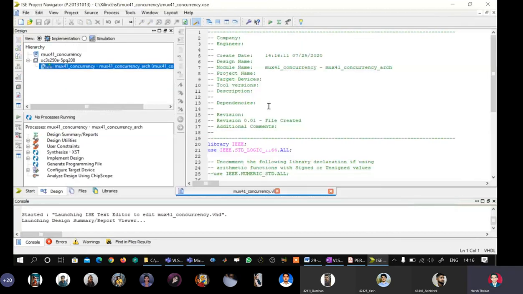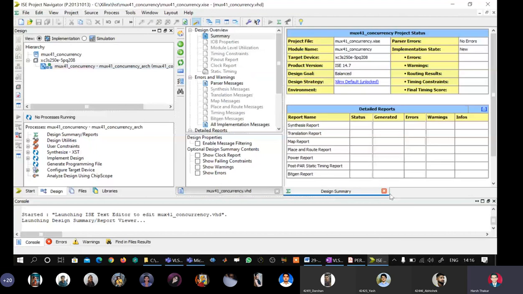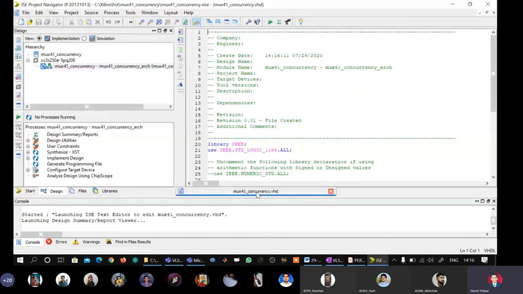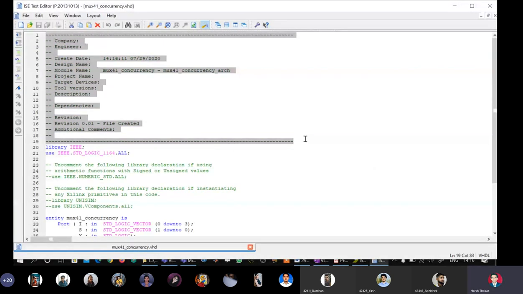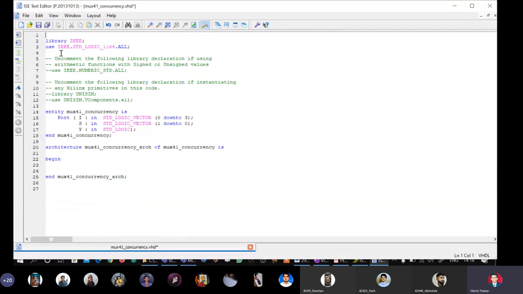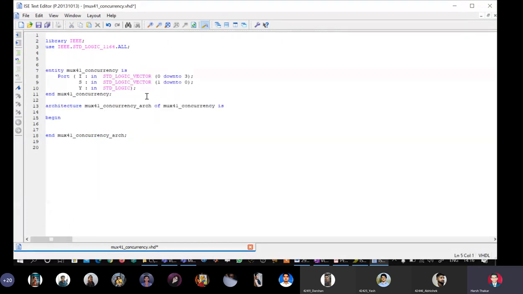Okay, so now I am having the coding window. You can close this design summary. In order to have more space for coding, I will say float. Now I will delete all the comments, and the second set of comments also. We see here that library statements have been put by the tool, and whatever entity name I gave, it has put it here.